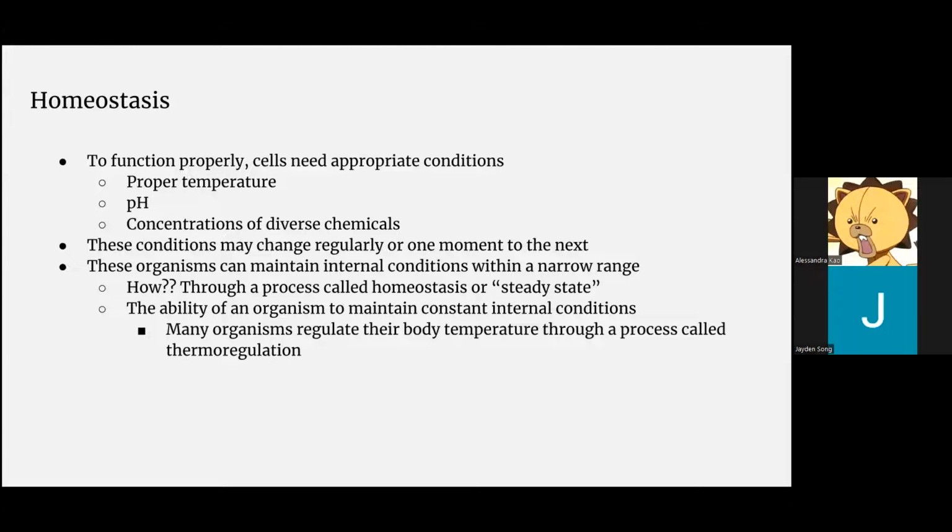Homeostasis. To function properly, cells need appropriate conditions, such as proper temperature, pH, and concentrations of diverse chemicals. These conditions may change regularly or from one moment to the next. These organisms can maintain internal conditions within a narrow range. But how? It's through a process called homeostasis, or steady state, which is the ability of an organism to maintain constant internal conditions. Many organisms regulate their body temperatures through a process called thermoregulation.